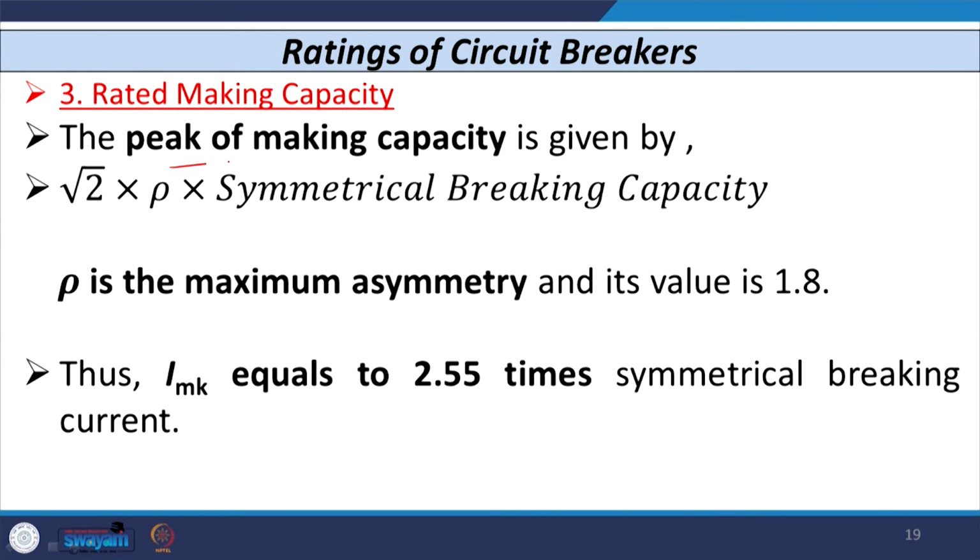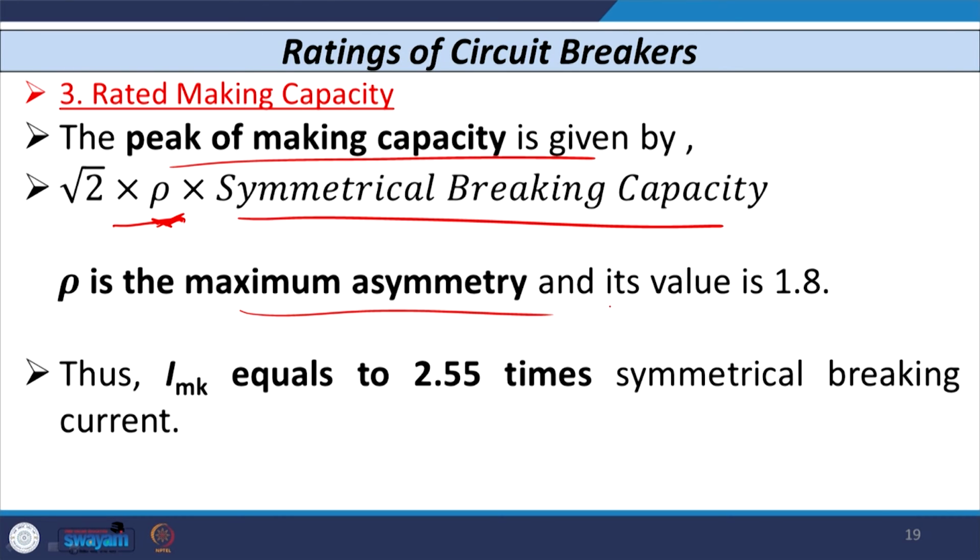So, this peak of the making capacity is given by the term root 2 times some constant into the symmetrical breaking capacity of the breaker. This we have already defined, where this constant is the maximum asymmetry that exists in the fault current waveshape, and its value is usually 1.5 to 2. So, here I have considered 1.8.